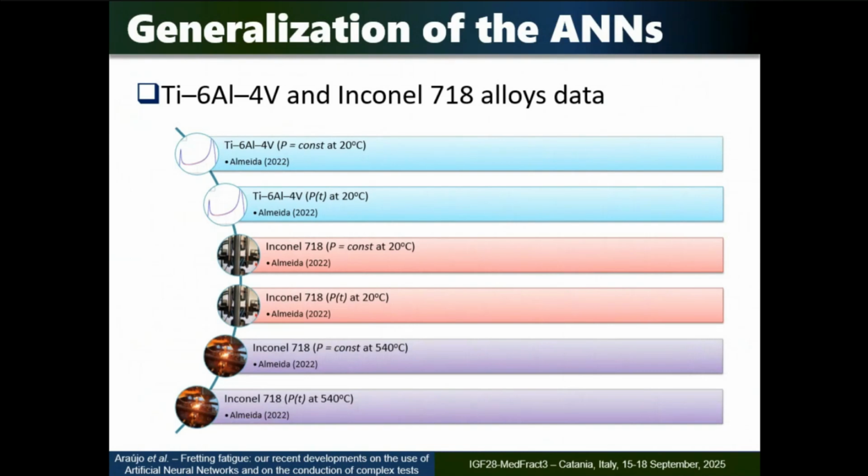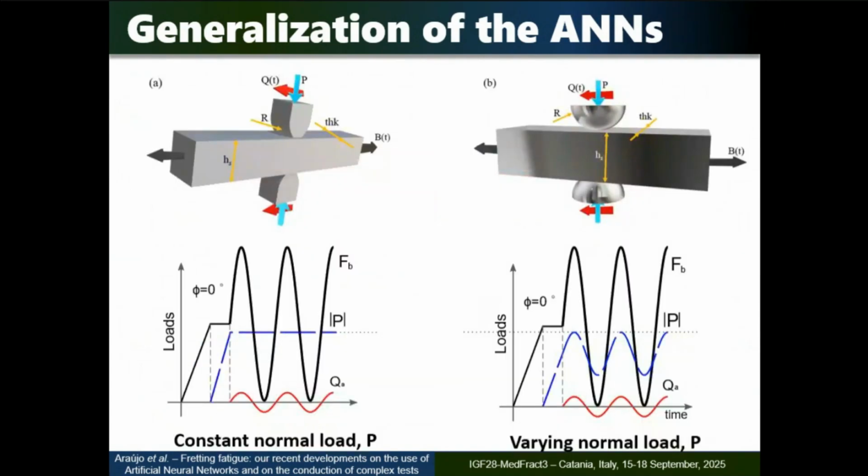So we tried to use the same artificial neural network trained with just aluminum alloys under more classical fretting load conditions. So I took that artificial neural network and tried to estimate life for titanium 6-4, Inconel at high temperature, okay? And also with more complex loading conditions, now I have the normal load varying as well. I also used spherical data, okay, and tried to predict the life for these materials and geometries that the network never saw. These are the results